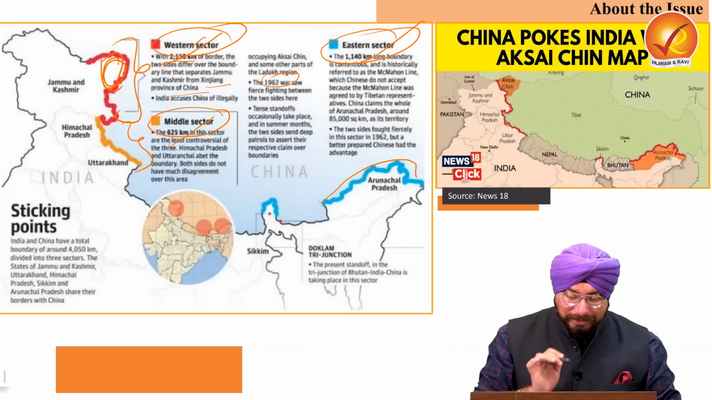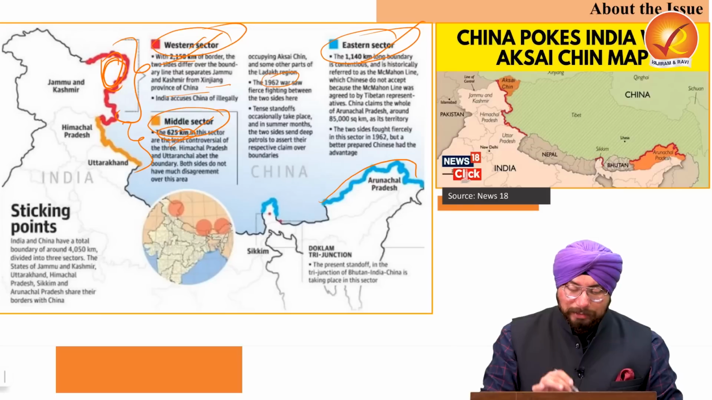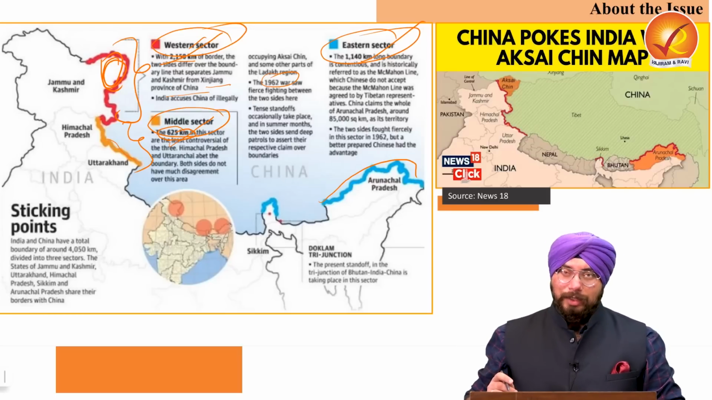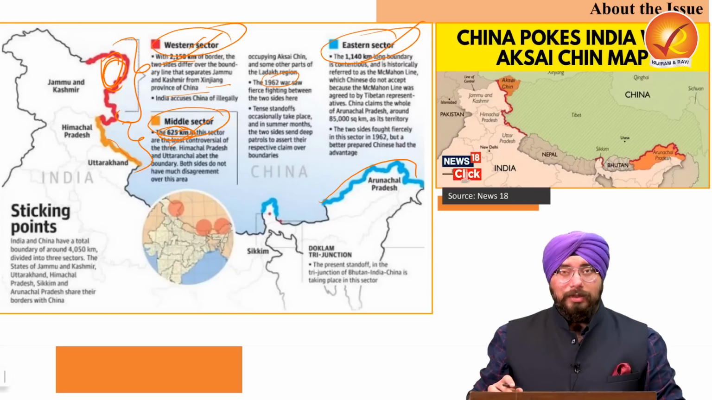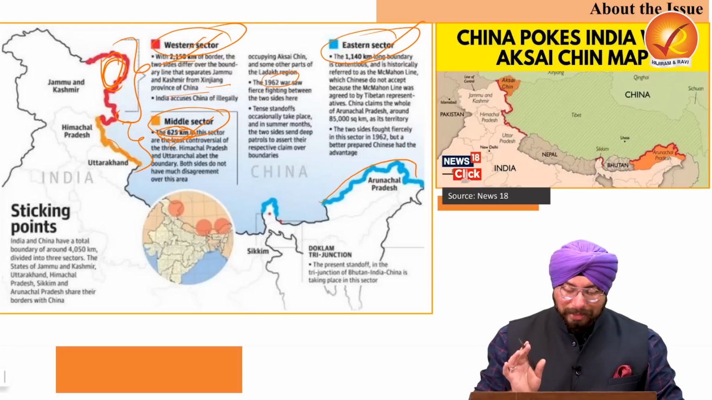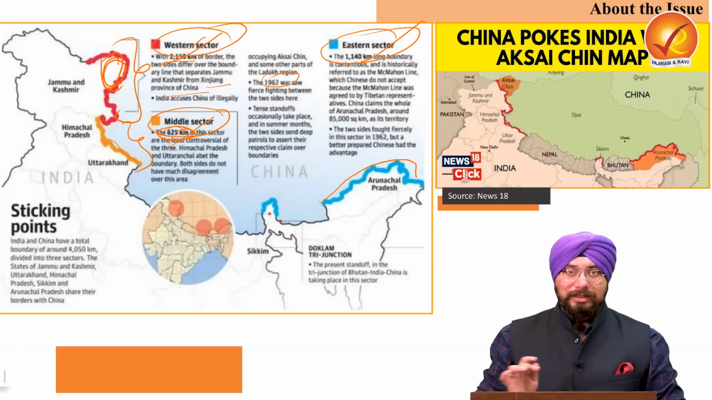Now coming to the middle sector, it is close to 625 kilometer. And it is close to the state of Uttarakhand of our country. And the 625 kilometer borderline in this sector is more or less tension free. So there have been very less disagreements over this area between India and China.